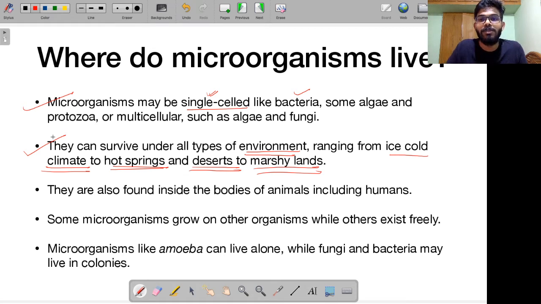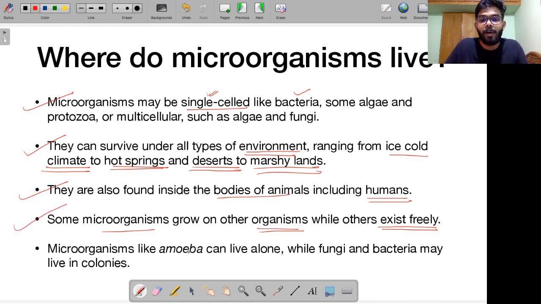There are microorganisms that are living within us. Some of them are harmful to us, some of them are useful for us. They are also found inside the bodies of animals, including humans. There are so many microorganisms present within you right now. Some microorganisms grow on other organisms, while others can exist freely. Some require a host, some other organism to grow upon, while others can exist freely on their own.